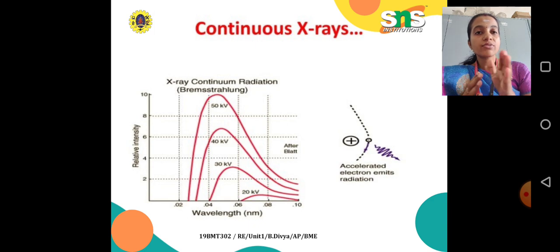We can see the difference between the wavelength and the relative intensity of the X-ray. When the accelerated electrons emit radiation, we can find these wavelengths.